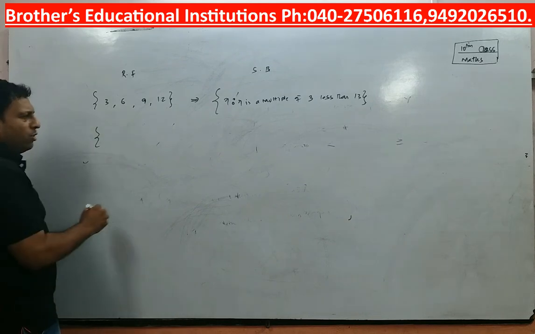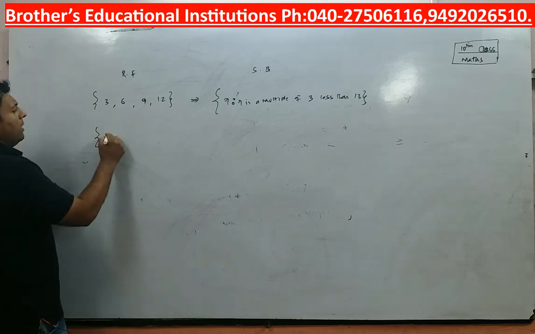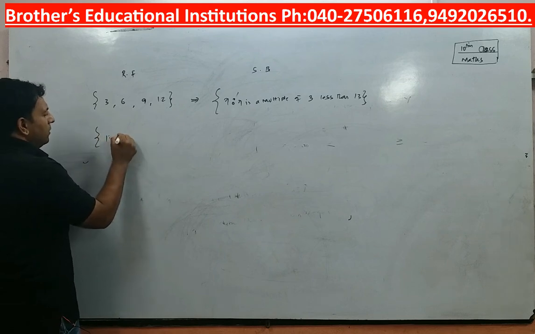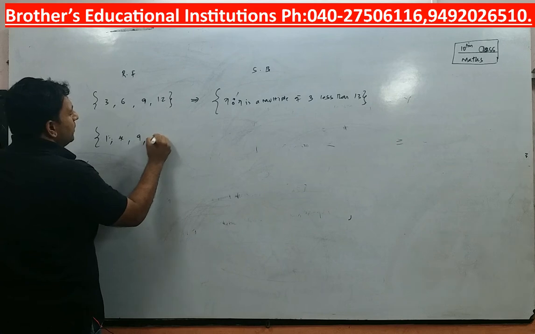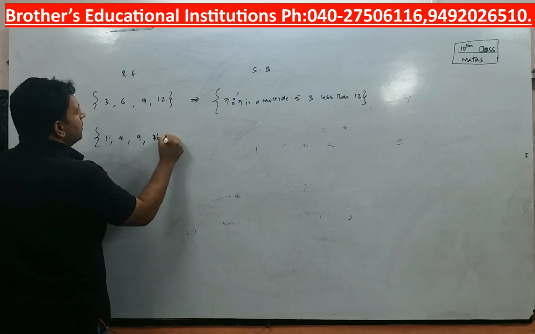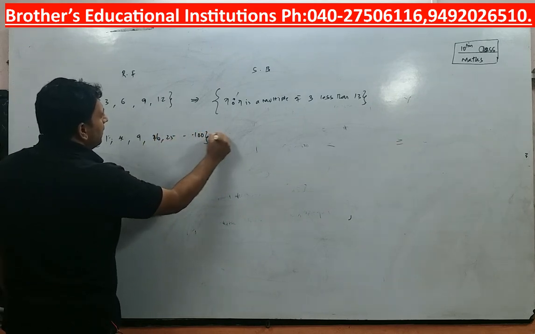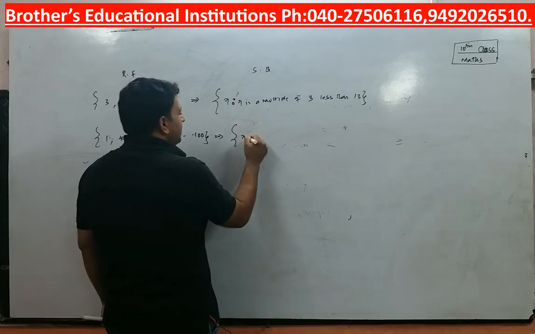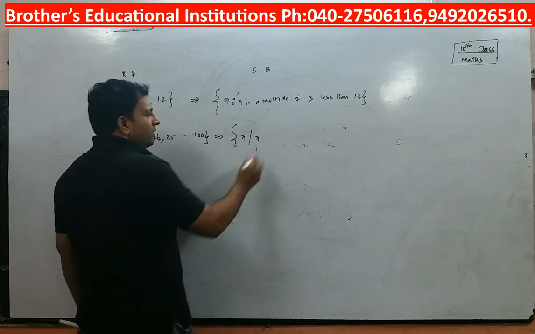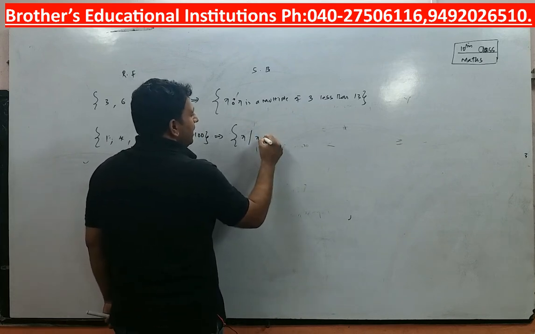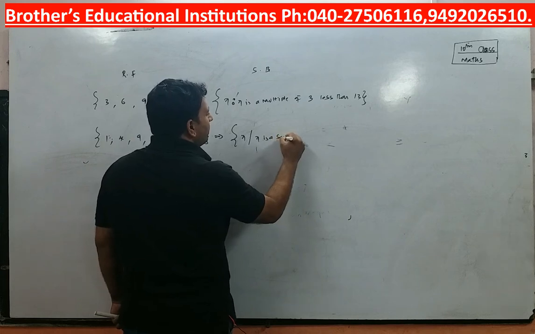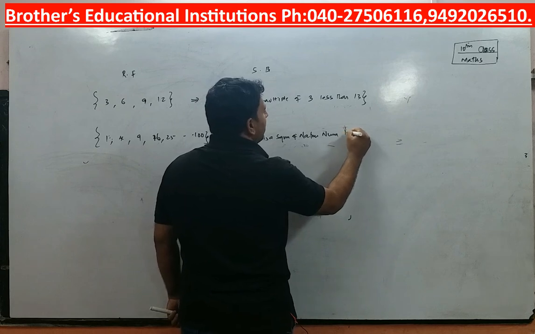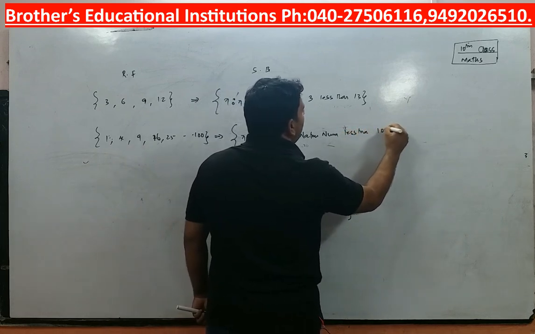I can also take one more example. What will I say? 1, 4, 9, 16, 25 and so on till 100. Now what is this? This is a roster form. What will be the set builder form? I will write x is such that x is a square of natural number less than 101.